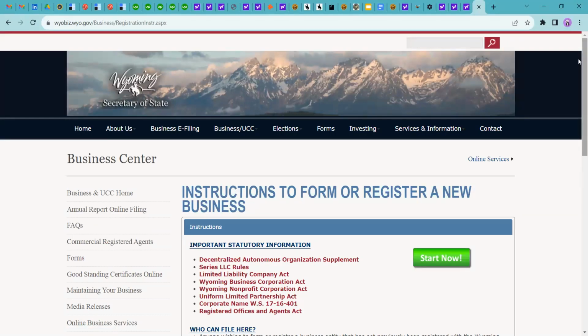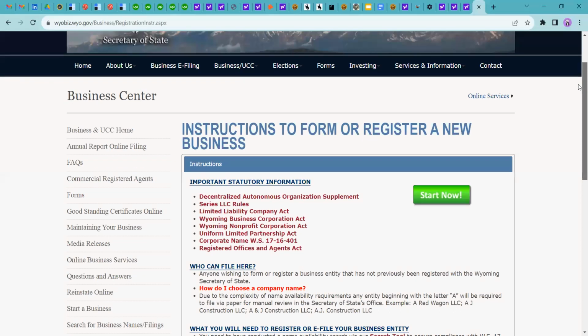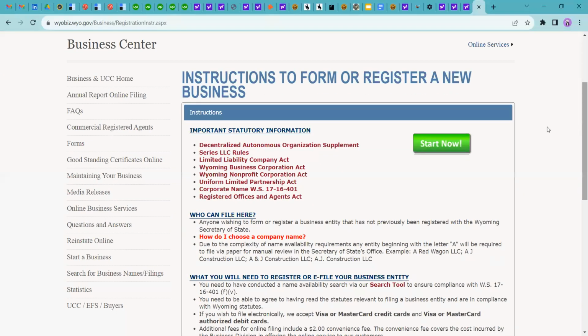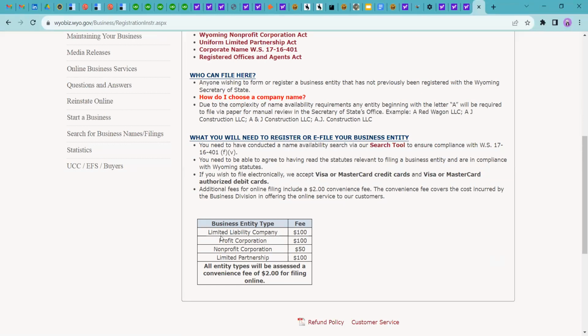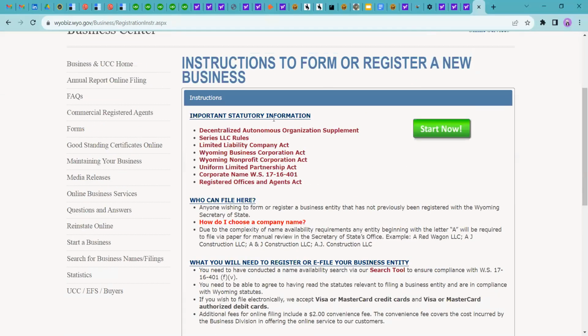As you know, an LLC is also a kind of entity, and if you are opening an entity, then you obviously have to file all the particulars. After clicking on this, you can find the basic instructions, and you can go through all of this. I'll just let you know that the filing fee for the LLC is $100. A DAO LLC basically runs under two acts. First is the Limited Liability Company Act, and second is the Decentralized Autonomous Organization Supplement Act. If you want more details about these two acts, you can click here and you will find them.